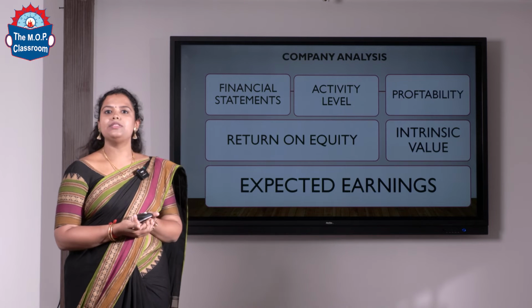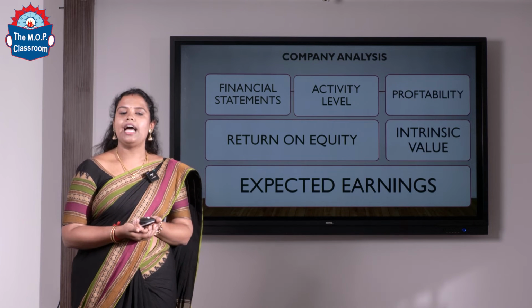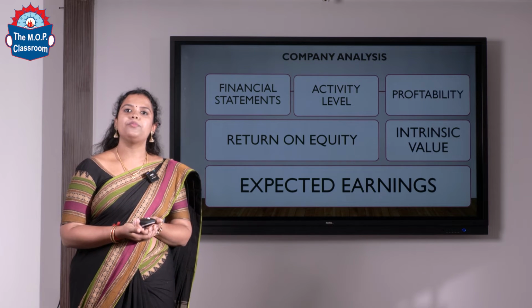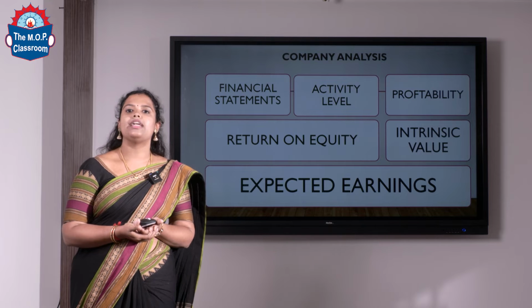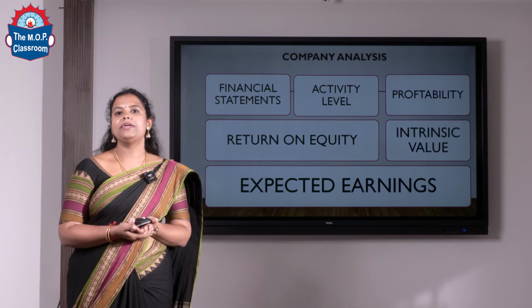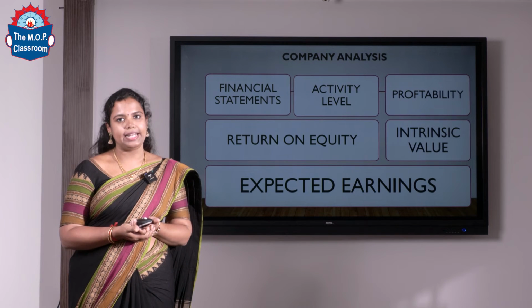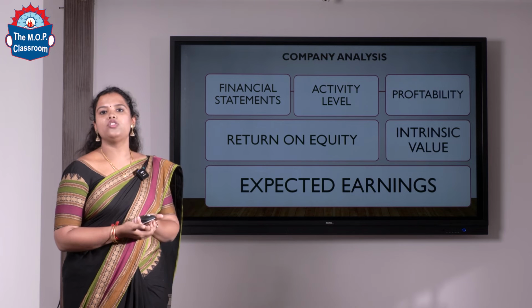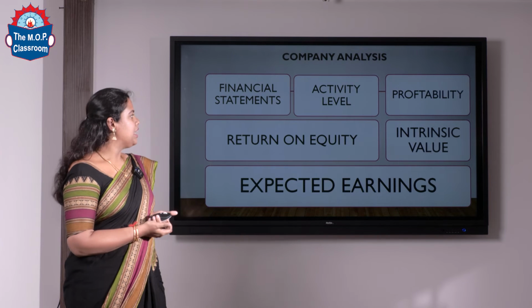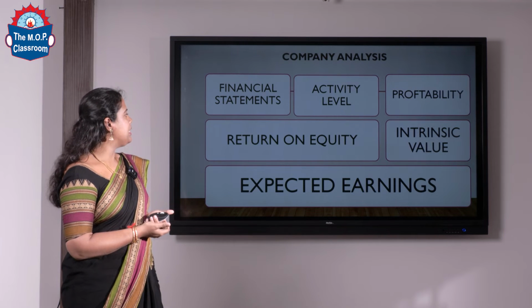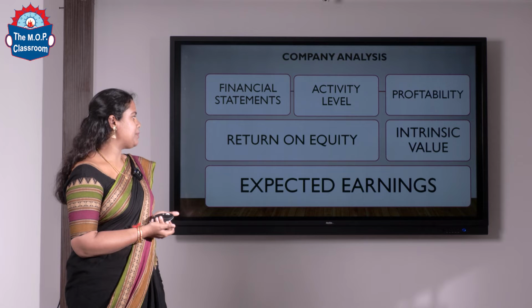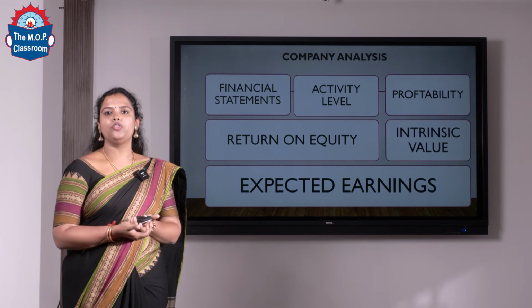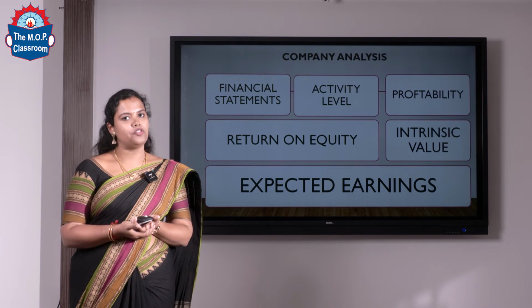Activity level. Based on the production level, he has to analyze what production is going on, what the current orders are and what production capacity the company can take up. It means that the stock of inventory is also analyzed here. Next, if you look into profitability, return on equity, intrinsic value and the expected earnings, all these are interrelated to each other based on the income and expenses of the company.